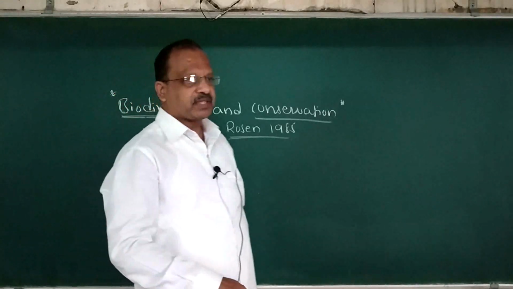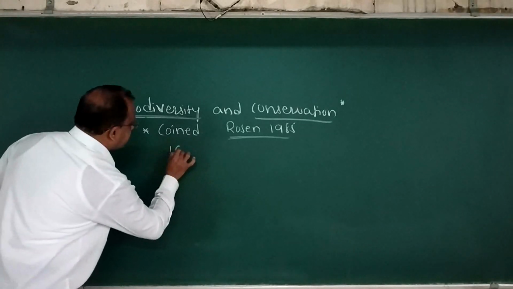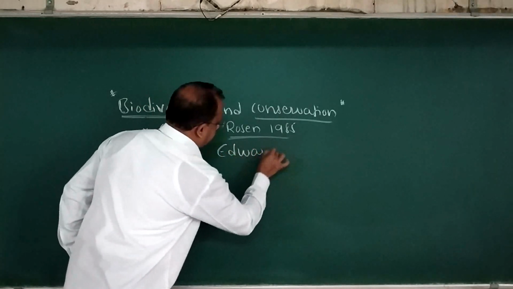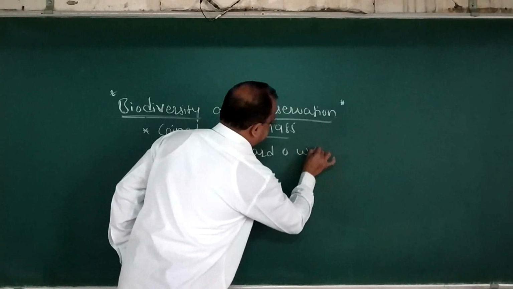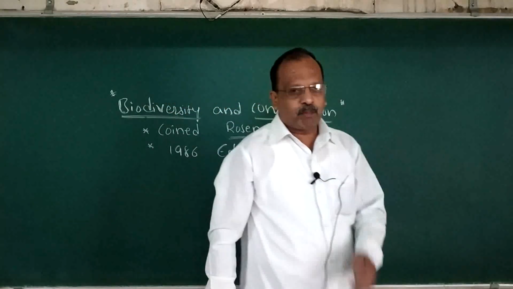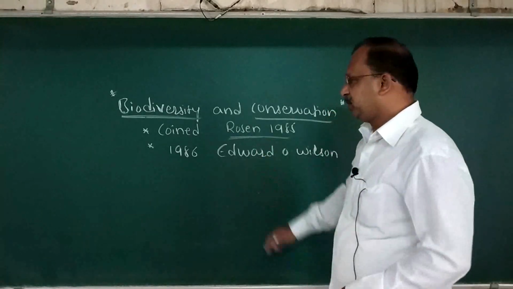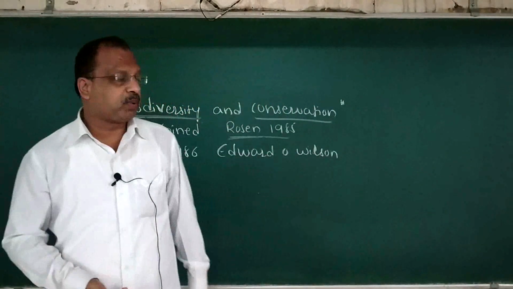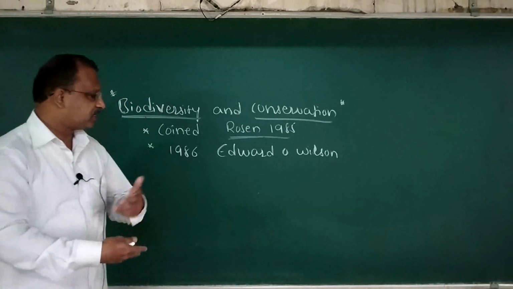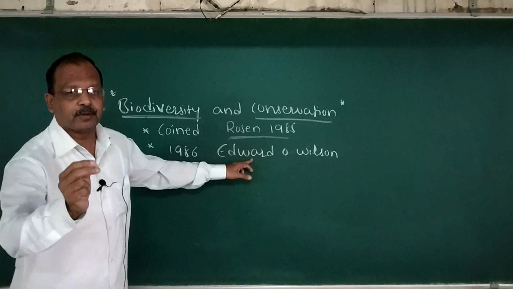But the term biodiversity was popularized after a symposium conducted in the year 1986, and it was developed by Edward Wilson. For exam purpose, you have to take care of these 2 points.